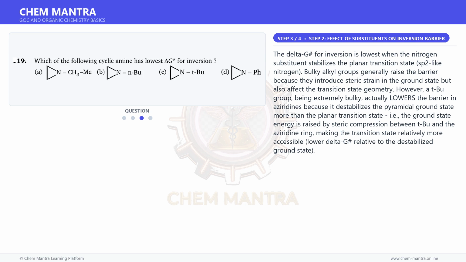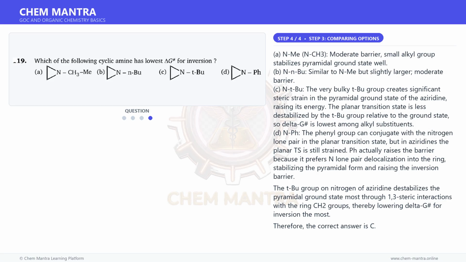However, a tBu group, being extremely bulky, actually lowers the barrier in aziridines because it destabilizes the pyramidal ground state more than the planar transition state, i.e., the ground state energy is raised by steric compression between tBu and the aziridine ring, making the transition state relatively more accessible, lower delta G‡ relative to the destabilized ground state. And for the final step.